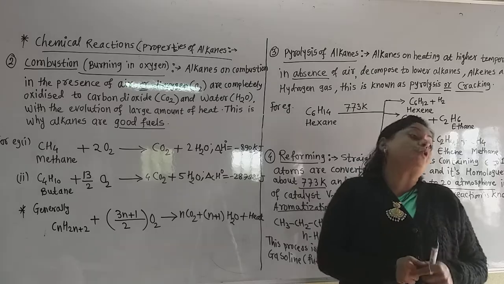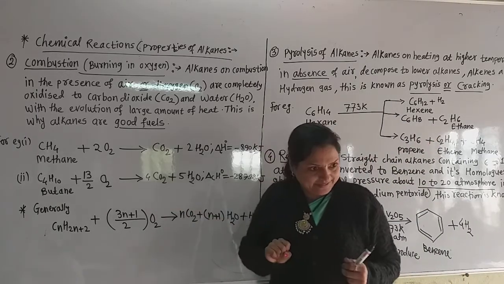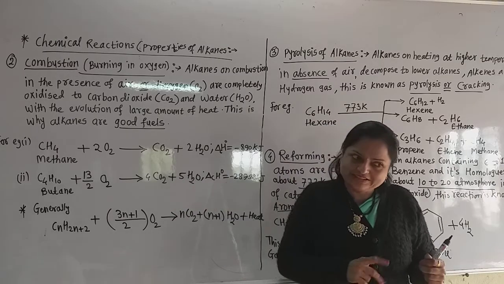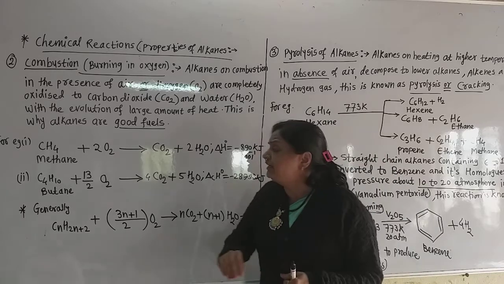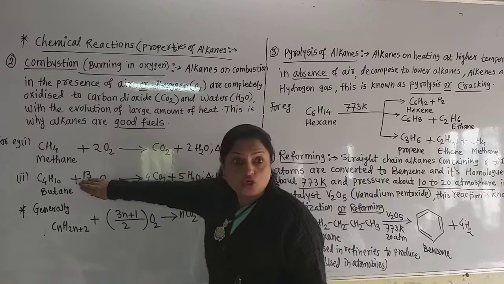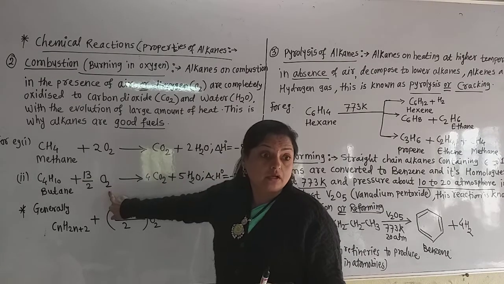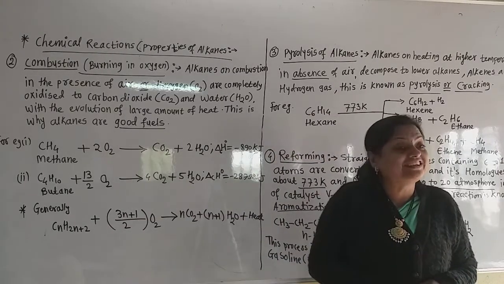Now balance the oxygen. See here, 4 into 2, 8, and these 5 O are there. 8 plus 5, 13. 13 oxygen atoms must be required. But we cannot write 13 O here. We cannot write it in this way. We have to write O2 here. But how are the 13 oxygen atoms balanced then?